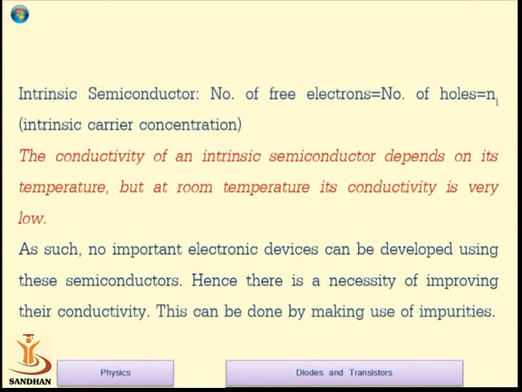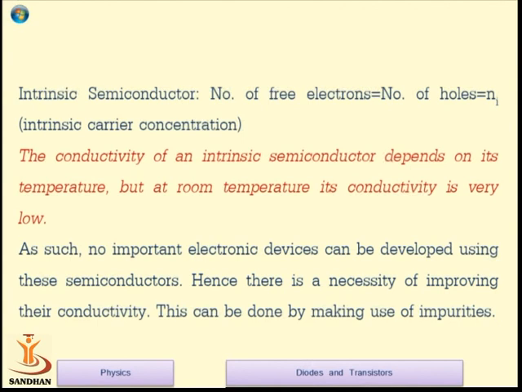In an intrinsic semiconductor, the number of free electrons is equal to the number of holes, equal to the intrinsic carrier concentration. But the problem with the intrinsic semiconductor is that its conductivity is very low, and such conductivity is not good for developing electronic devices.